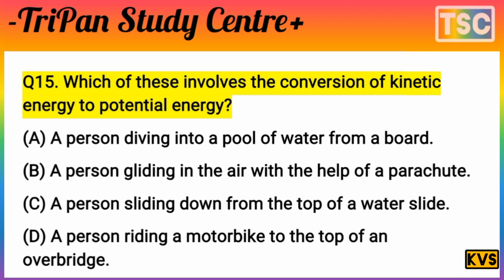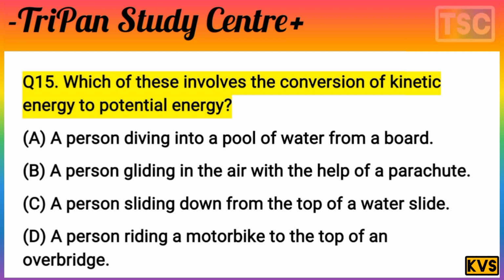ऑप्शन ए, a person diving into the pool of water from a board. Option B here, a person gliding in the air with the help of a parachute. And option C, a person sliding down from the top of a water slide. Option D, a person riding a motorbike to the top of the overbridge. You know that question is very interesting.